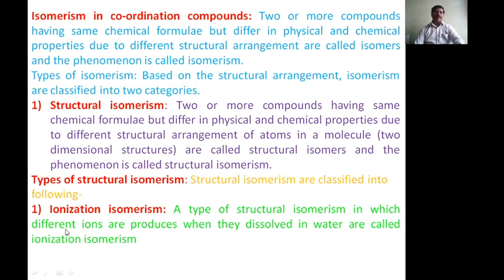One is ionization isomerism, a type of structural isomerism in which different ions are present. A type of structural isomerism in which different ions are produced when they dissolve in water is called ionization isomerism.